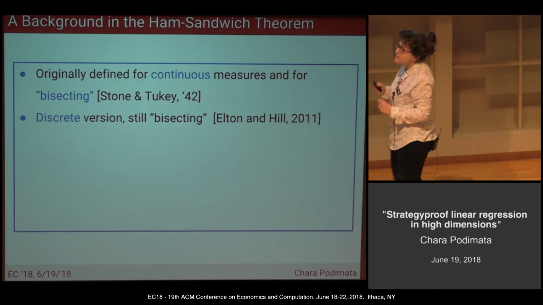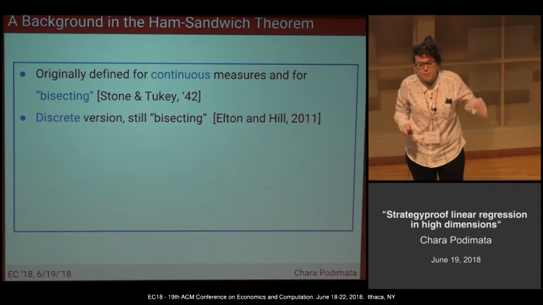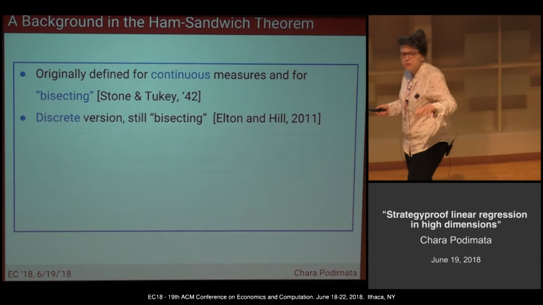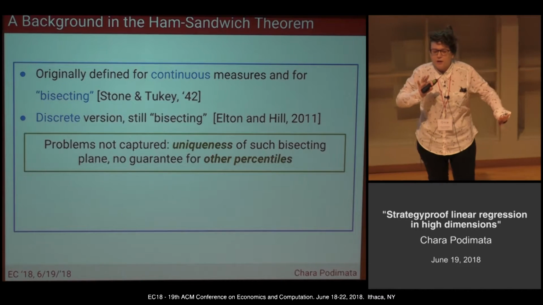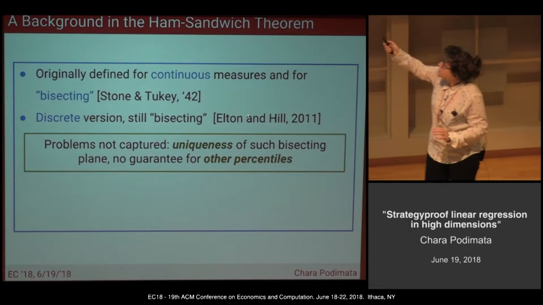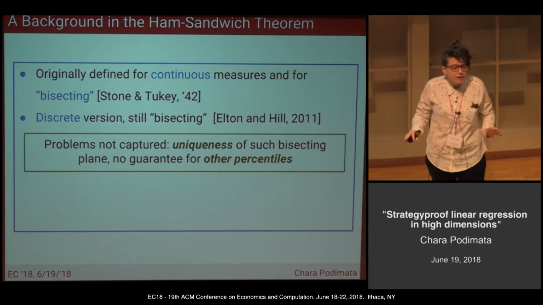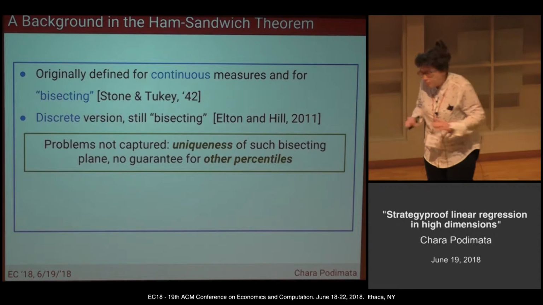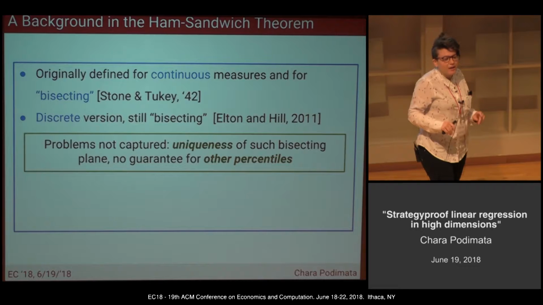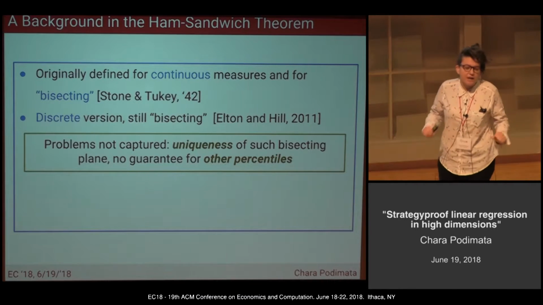And while that might seem to get very close to what we would actually like for our separability and making the median, the minimum residuals equal to 0, it still has 2 problems. The first problem is that all these results just captured the existence, not the uniqueness. In fact, you can have many bisecting hyperplanes. And also, they just capture the bisecting hyperplane.